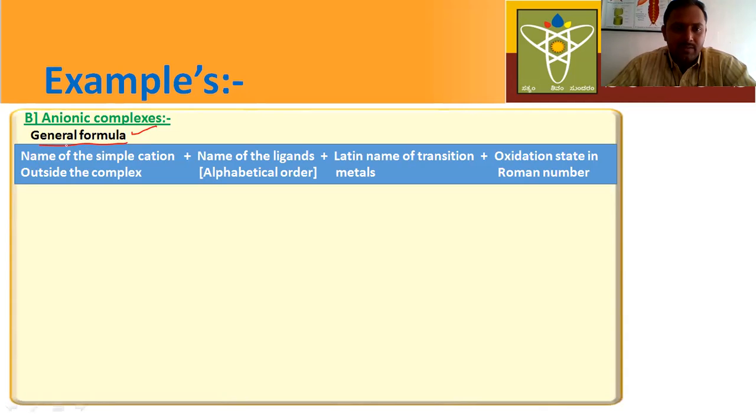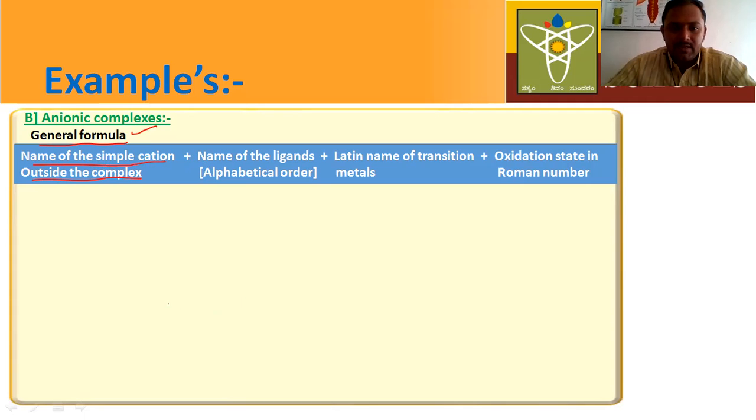According to the general formula for anionic complexes, first you have to write the name of the simple cation outside the complex. Ions outside the complex are called counter ions. So for anionic complexes, first you have to write names of counter ions.